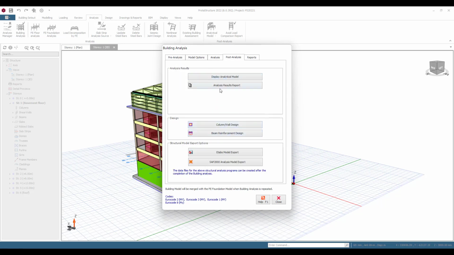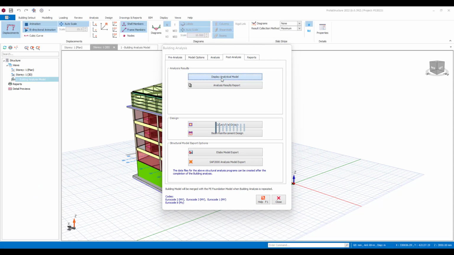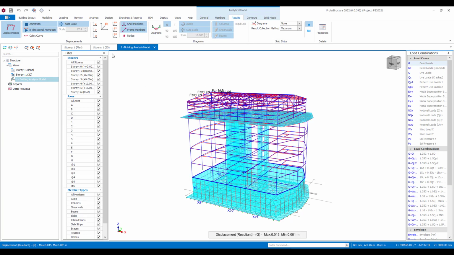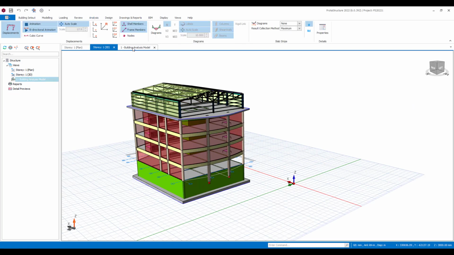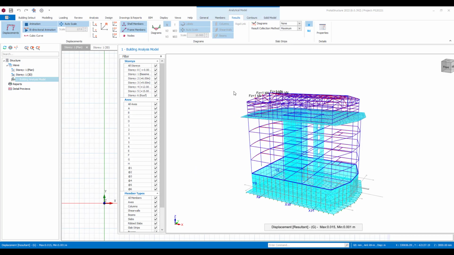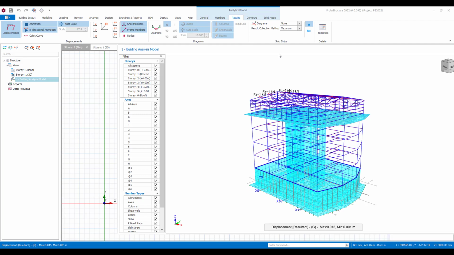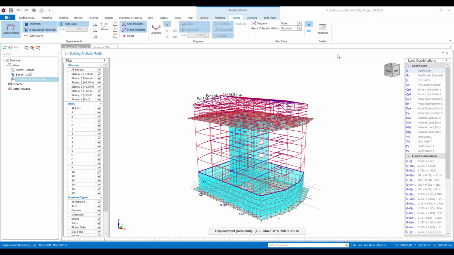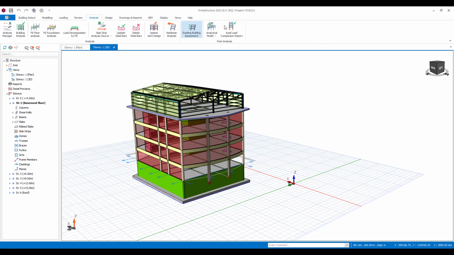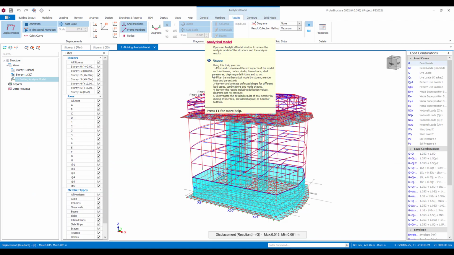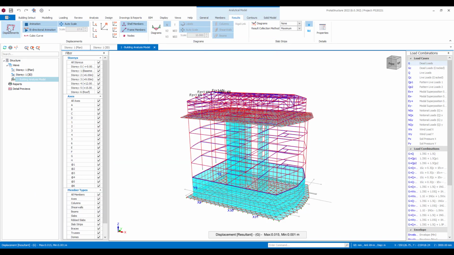So let's just open up the analysis model. This can be displayed together with the physical, so you can easily review the analysis model. Actually, I don't want to dock that. Let me open another view. So you can have multiple views of different parts of the model here, and you can choose how you'd like to visualize things.